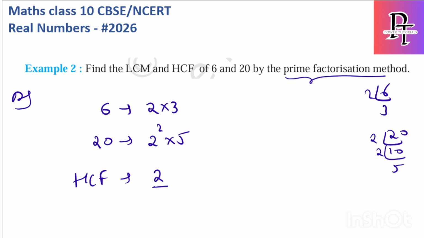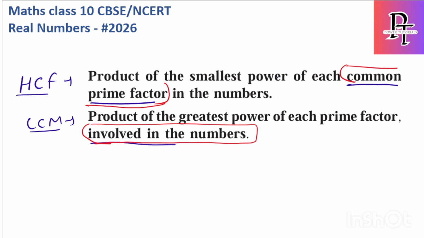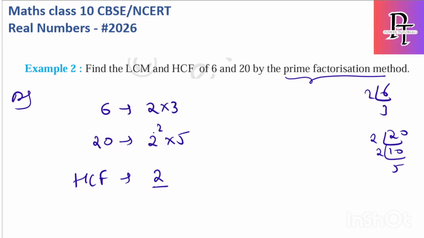You can say that I have 2 but I have 2 square. But what is the statement? Smallest power I need to consider, not the highest power. So we have two powers which are 2 and 2 square. So which is smallest between these two? 2 is the smallest. Hence HCF is 2.